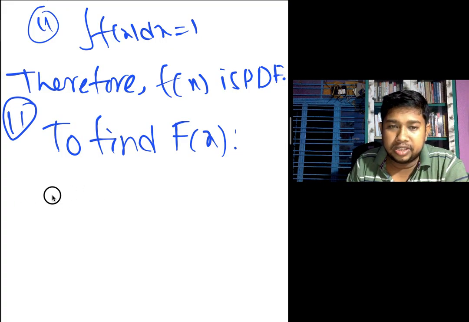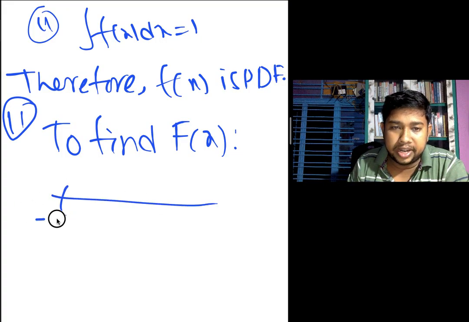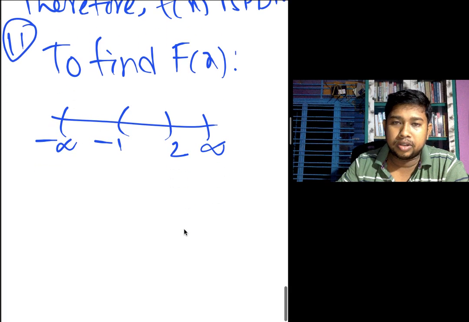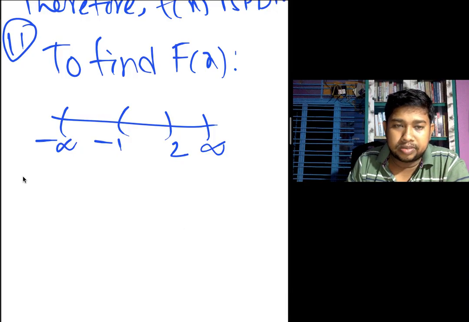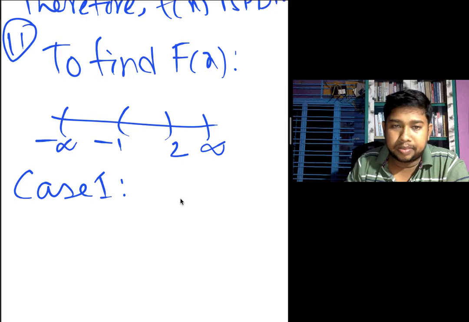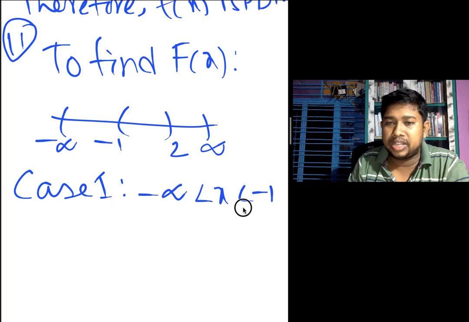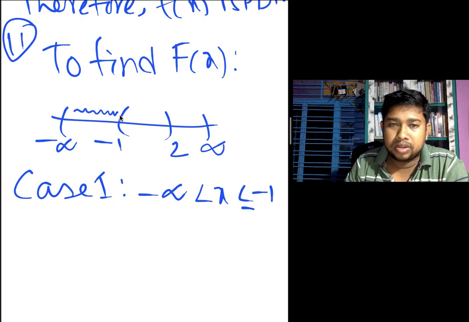Remember the range is minus infinity to infinity, then starting from minus 1 to 2. Case 1 is minus infinity less than x less than or equal to minus 1. We choose this area.